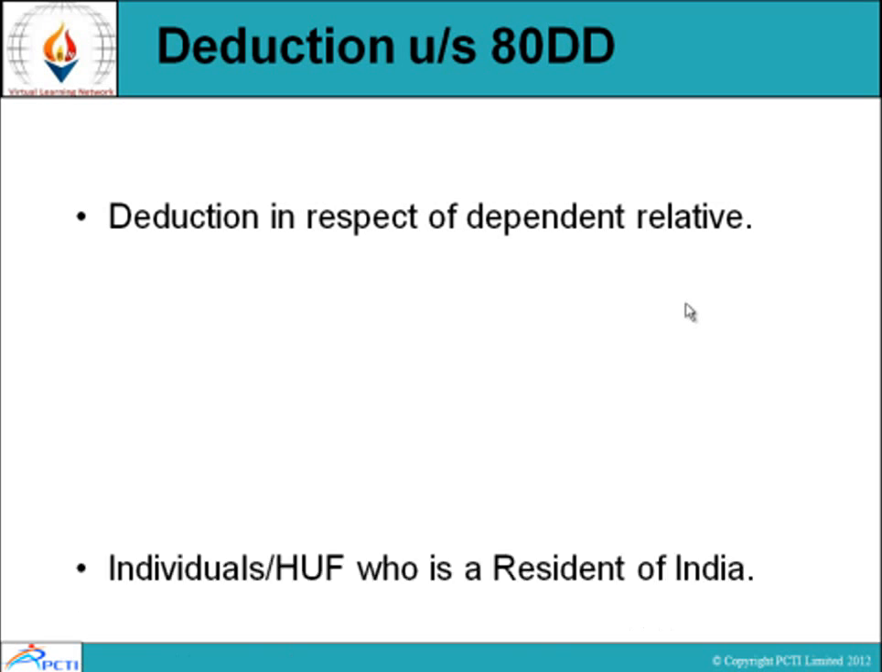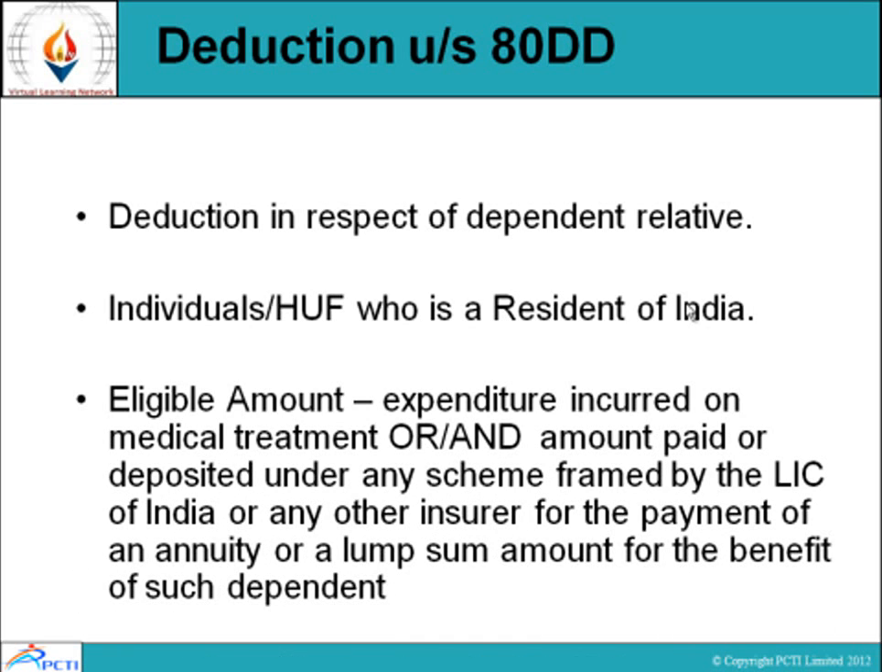And now deduction under section 80DD, deduction in respect of dependent relatives, individuals, Hindu undivided family who is a resident of India. Eligible amount: expenditure incurred on medical treatment and amount paid or deposited under any scheme framed by the Life Insurance Corporation of India or any other insurer for the payment of an annuity or a lump sum amount for the benefits of such dependents.